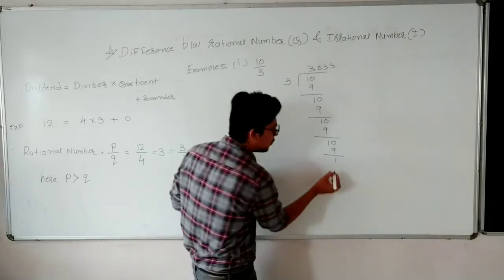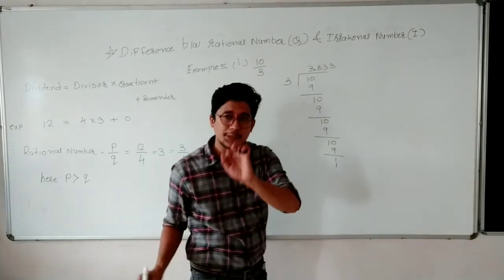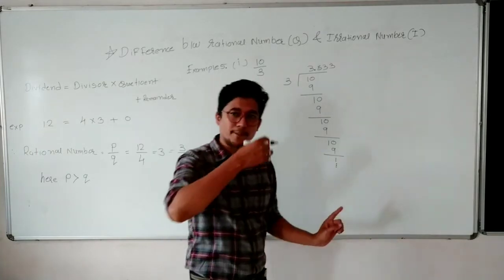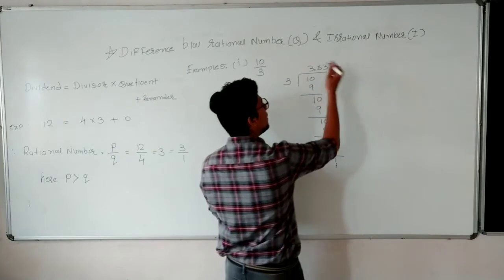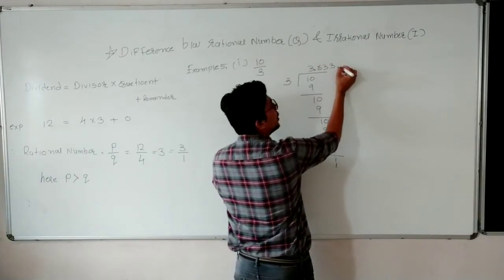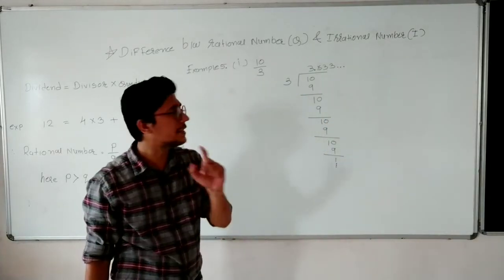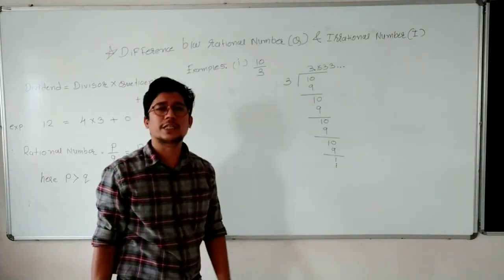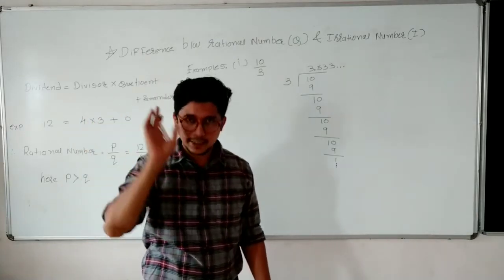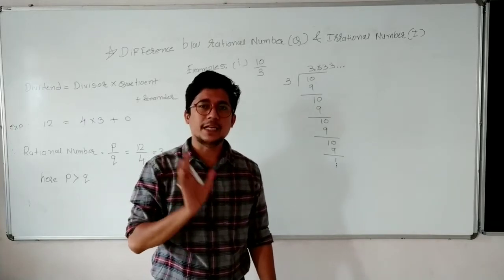So what you have to do? You have to put 3 points. How many points are there? Only 3 points you have to put to indicate that the process is keep on going. In the same way, in the quotient also, you have to put 3 points. So as you can see, this division process is non-terminating.